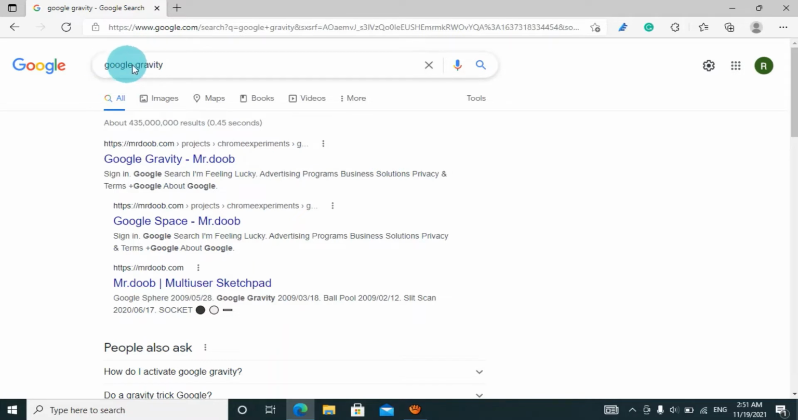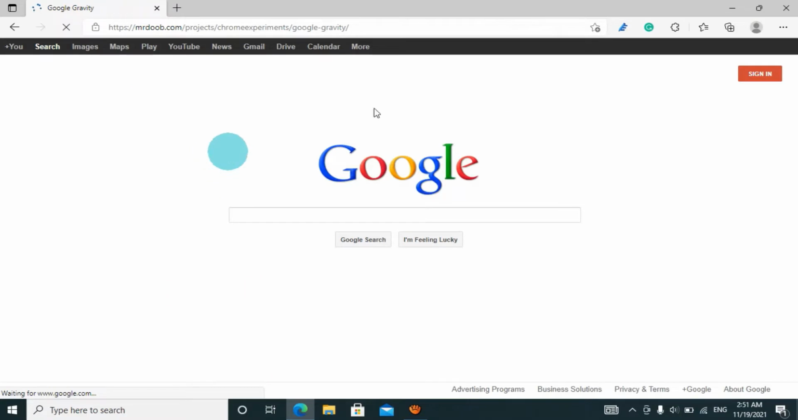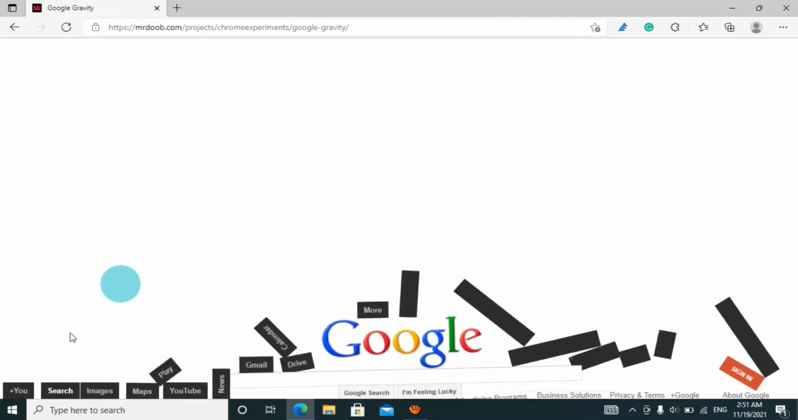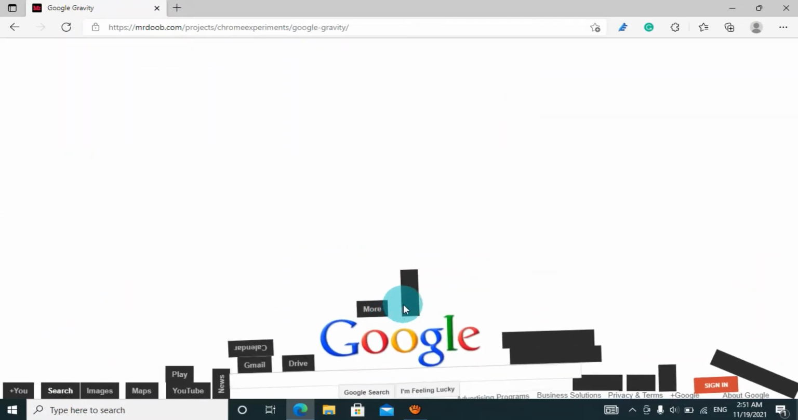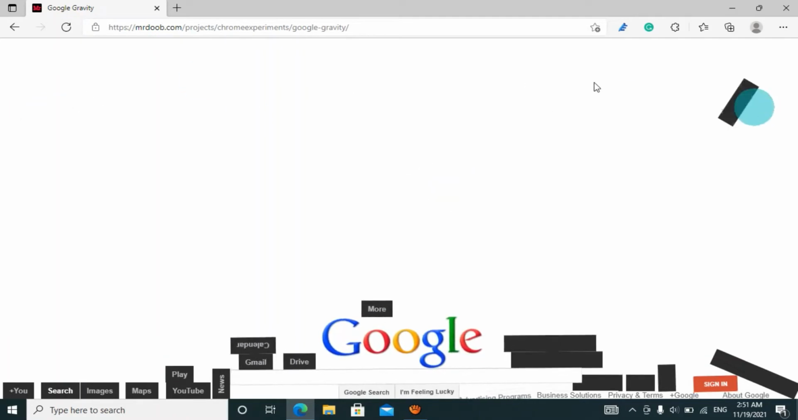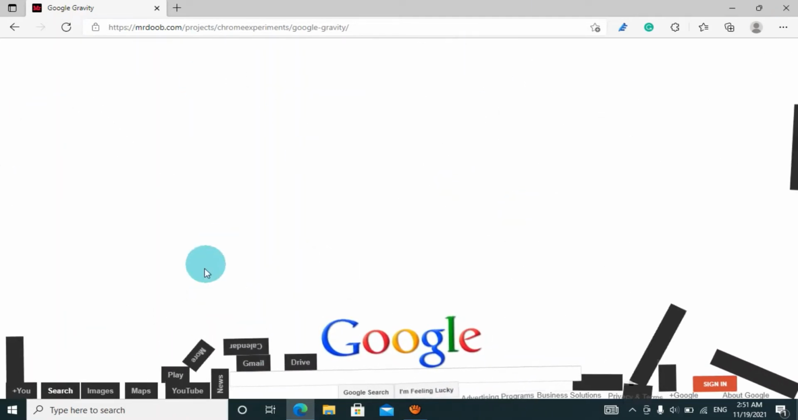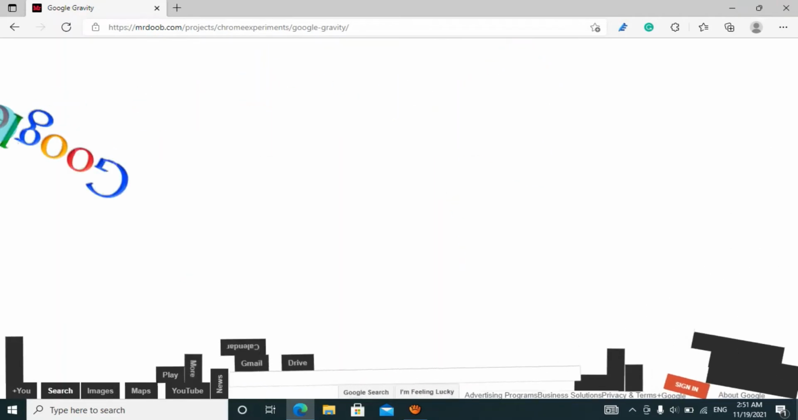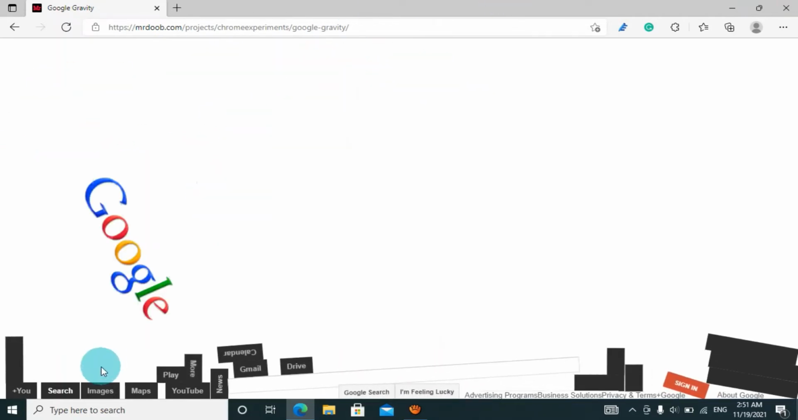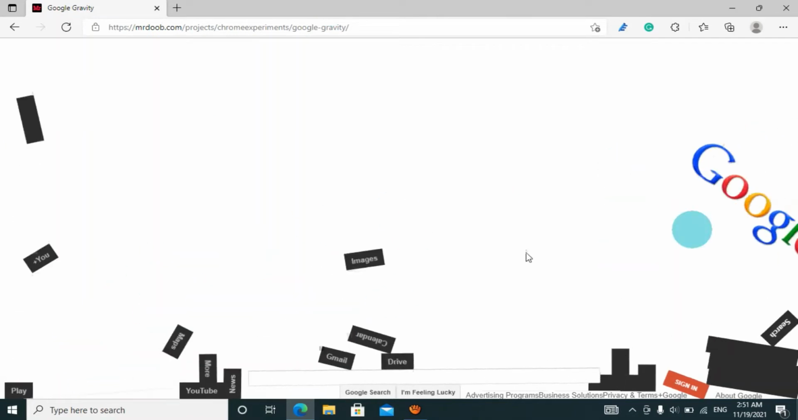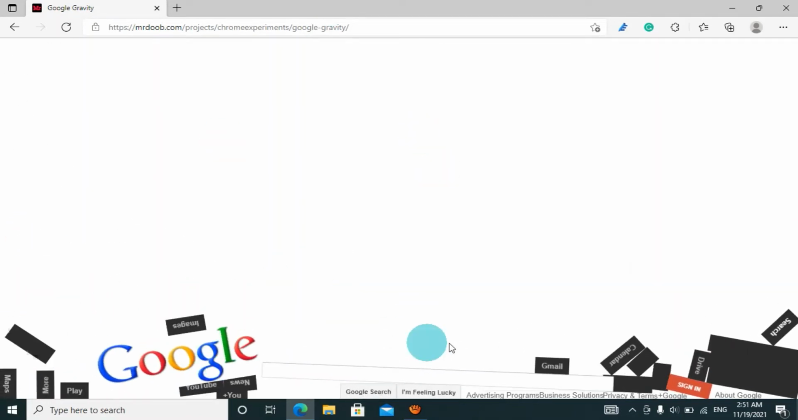After searching Google Gravity on your browser, click on the first website that appears at the top, which is by Mr. Doob. And just check it out. It's just amazing. Here you can see I can just smash it. I can throw it. I can put it up, down, left, right. So it's just amazing.